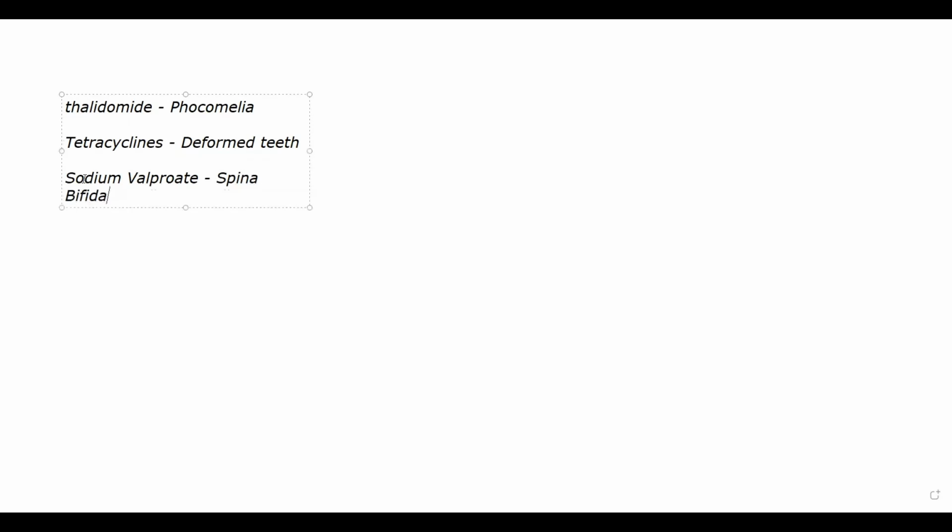Now, spina bifida is a birth defect in which the developing baby's spinal cord will not develop properly, and you will see a portion of the spinal cord bulging near the L4, L5 area, especially the lower end of your spinal cord. It will not be proper. If you see an image, you'll understand how spina bifida looks. I will not go into the details, but there is an abnormality in development of the spinal cord of the baby. It can be corrected through surgery, but that occurs if you are giving sodium valproate.